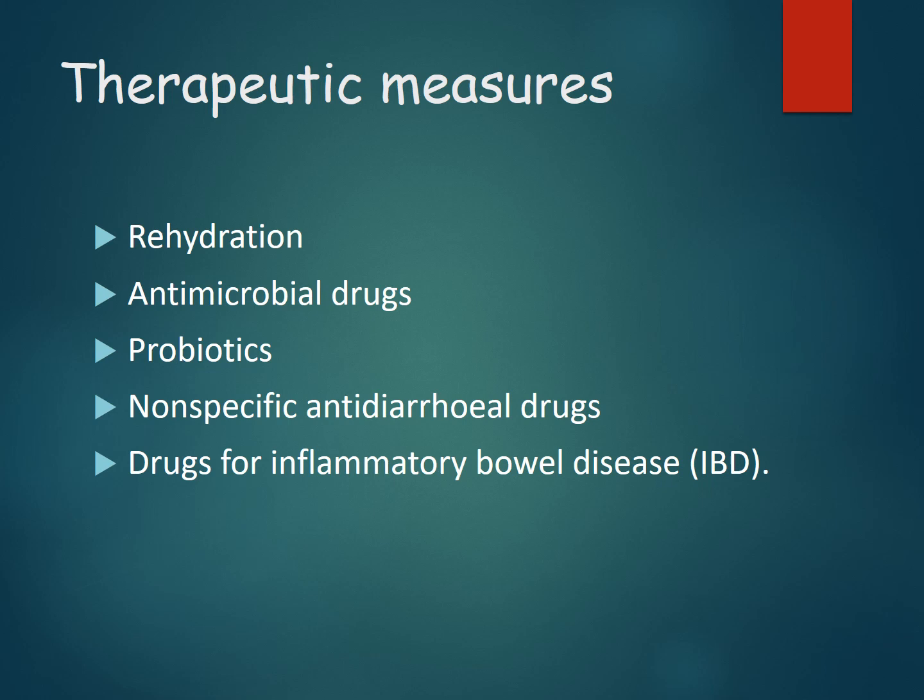As a recommendation, only when we confirm it is due to a bacteria can we give antimicrobial drugs. But physicians and doctors routinely prescribe 1 or 2 antimicrobials along with the diarrheal treatment, along with the rehydration.